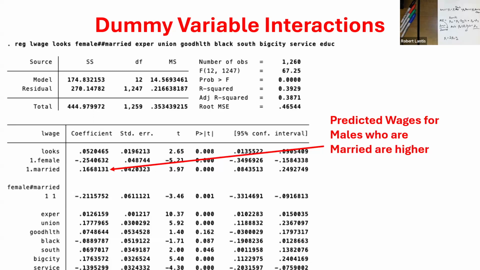We can identify whether these two groups, males and females, are being treated differently in terms of their wages based off this other characteristic of whether they're married or not. We can allow that effect to vary between the two groups. So we basically made a constant for the zero group, and then we add in the scenario for the one group of that dummy variable. So you add in a constant for the one group. You can think of it that way, because we're just dealing with dummy variables for right now.